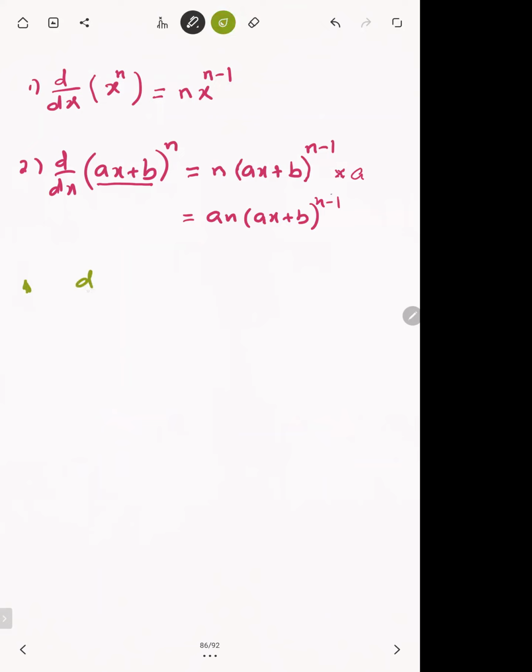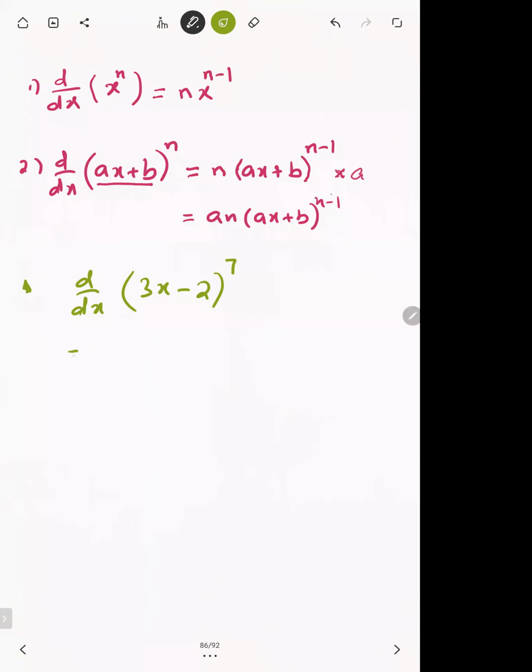If we have to differentiate 3x minus 2 whole power 7, it's quite difficult to open this whole power 7. We know the binomial theorem, but it will be very difficult to open by using binomial theorem first. That is a long method itself, and then differentiate. So that's a direct method, without opening the bracket, without using binomial theorem, directly we can do that.